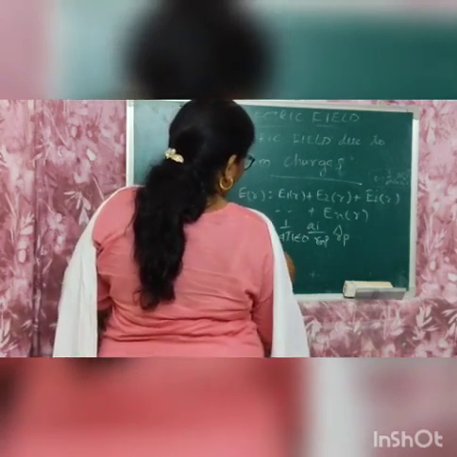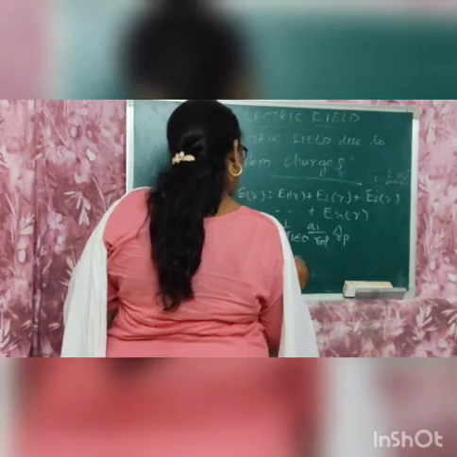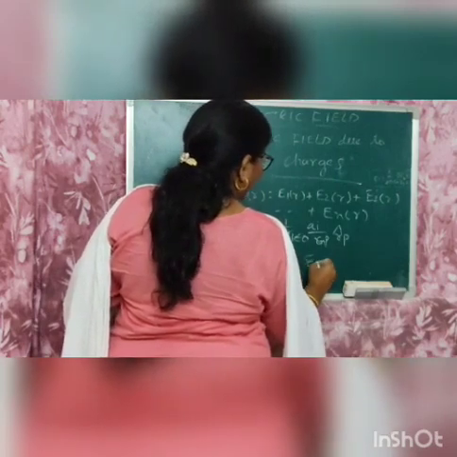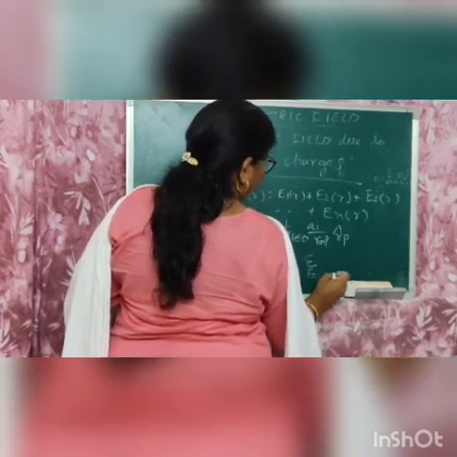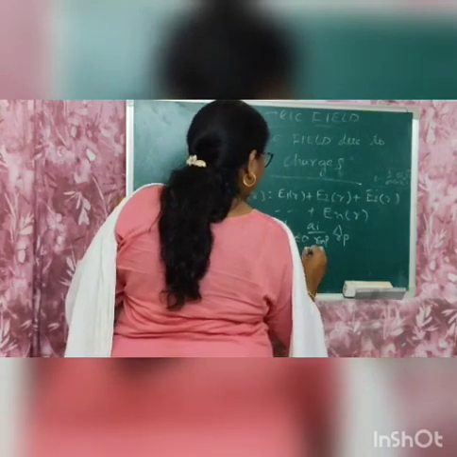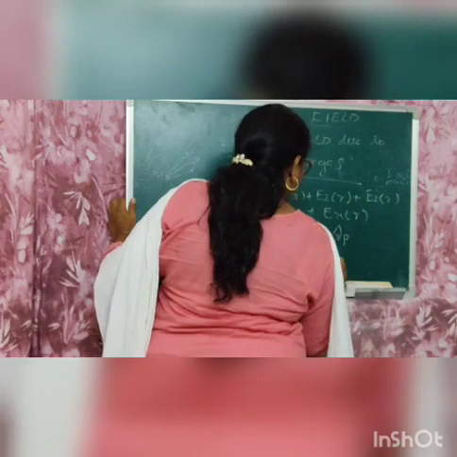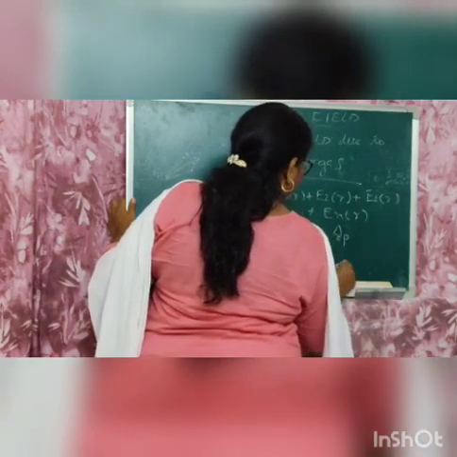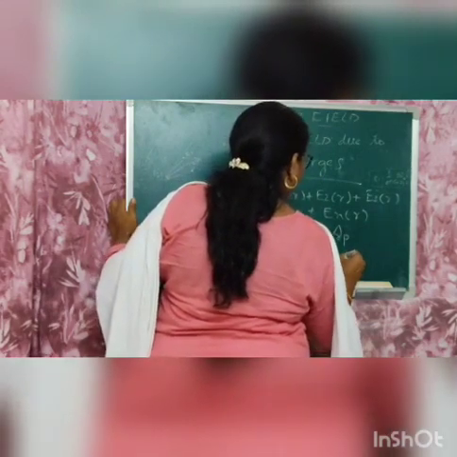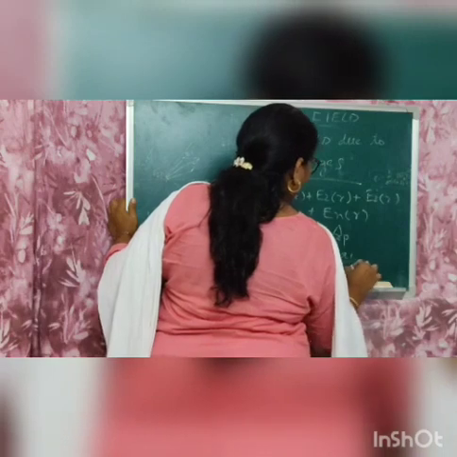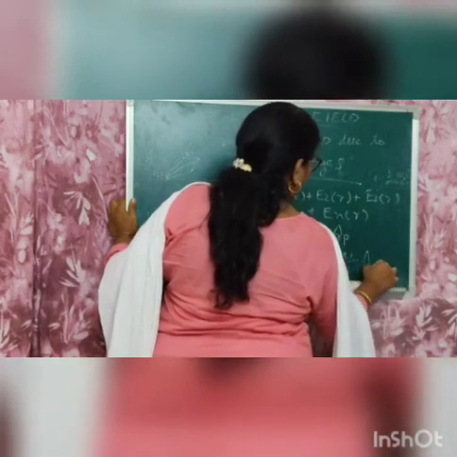E of R is equal to sigma i from 1 to n of 1 by 4 pi epsilon naught Qi by RiP square, cap RiP.